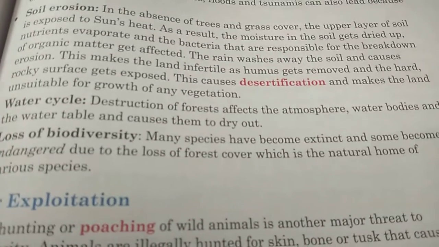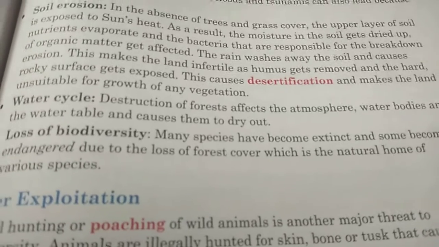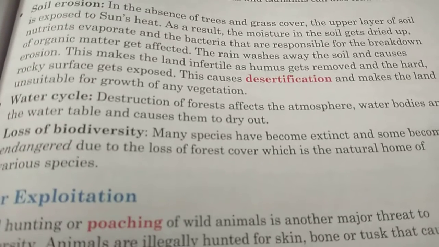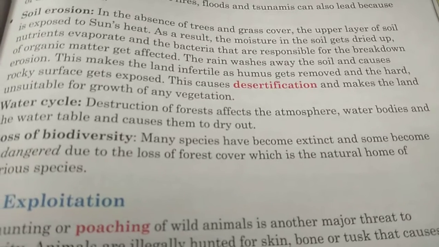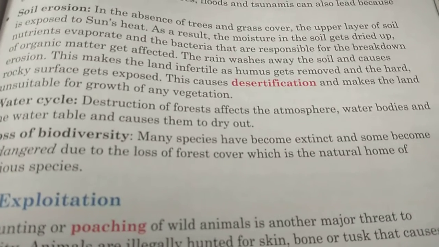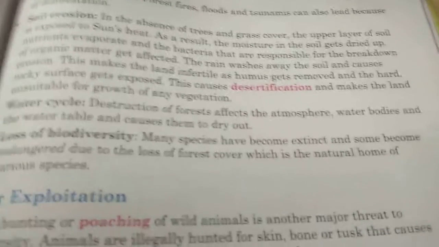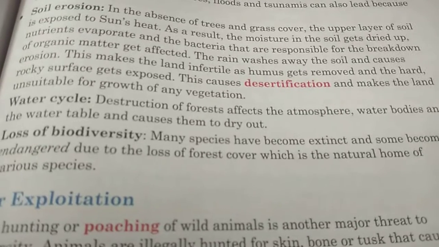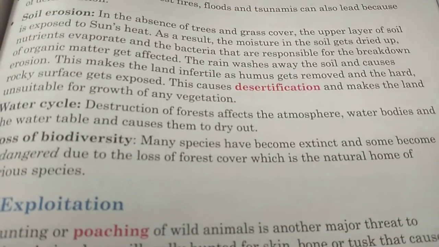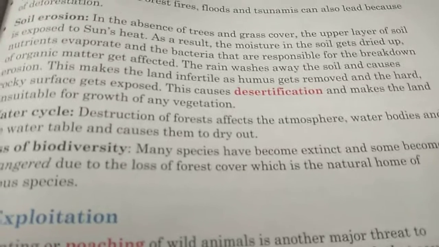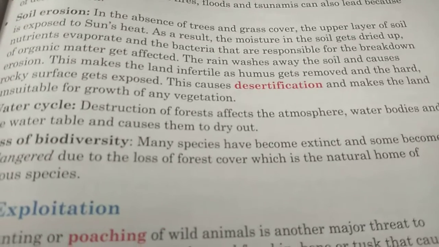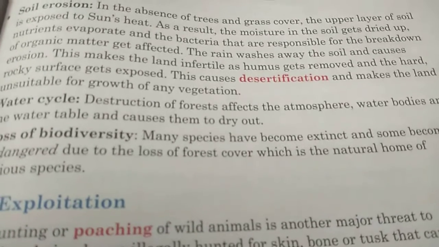And again, when it comes to earth, if more trees are there, these trees will absorb more and more water and use it for their body purpose, and they will send the excess water out again through the leaves. You would have studied last year. Through stomata, the excess water will come out to the atmosphere.